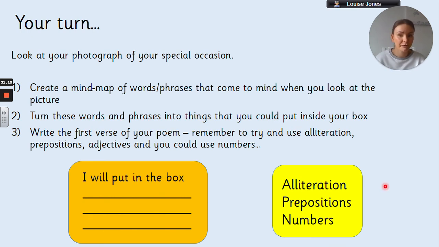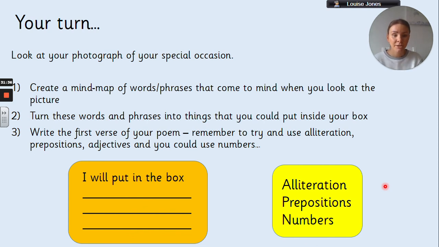Using your photograph of your special occasion and your mind map that you've already created, you're now going to choose three things to go inside your box. It could be an actual object that you can actually pick up, like a picnic blanket. It could be the sound of something. It could be a feeling. It could be something that is impossible, that doesn't actually exist, okay?